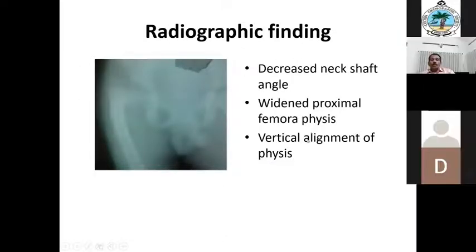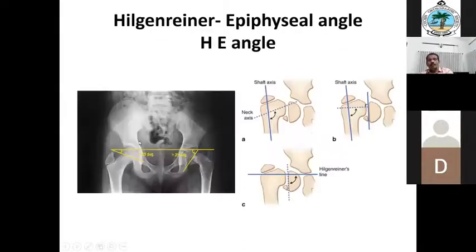The radiographic findings we have already said: decreased neck shaft angle and widened proximal physis, with vertical alignment of the growth plate. One important angle that we draw is the Hilgenreiner epiphyseal angle.